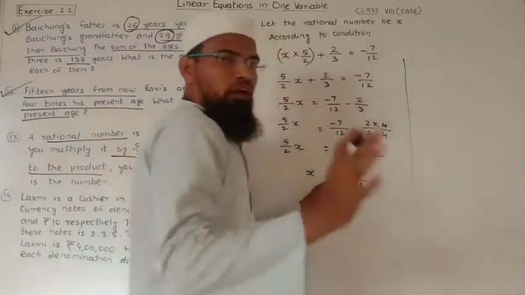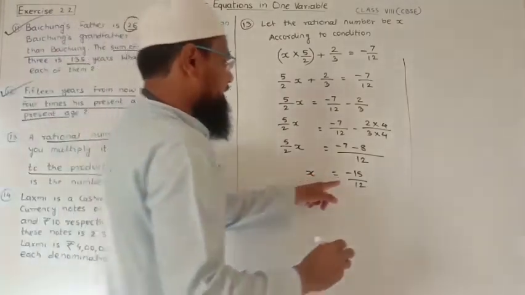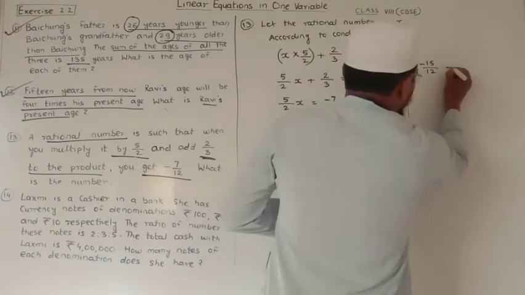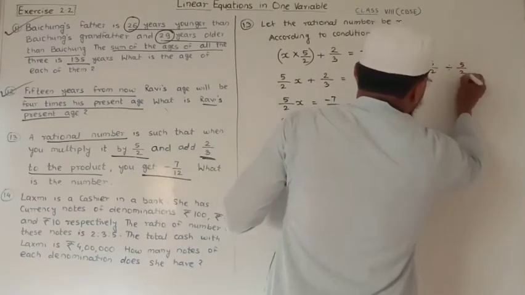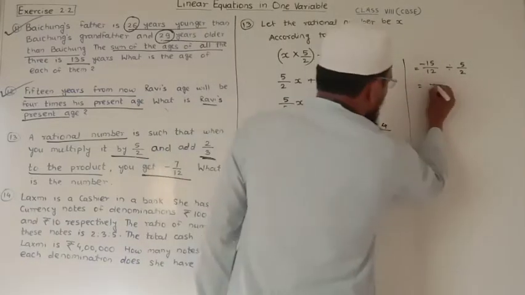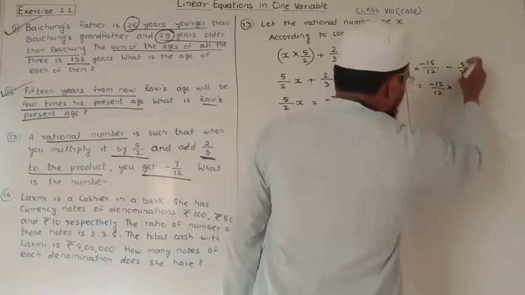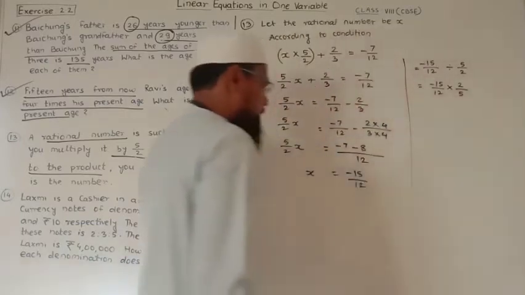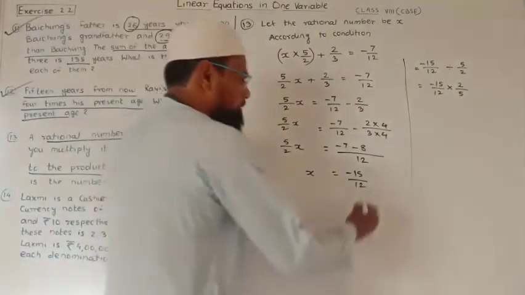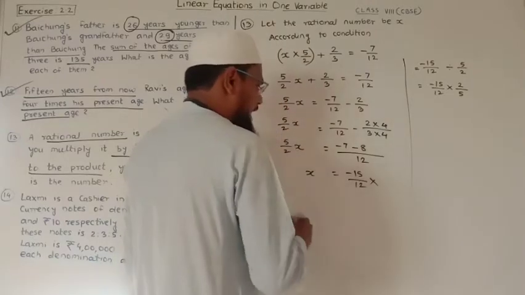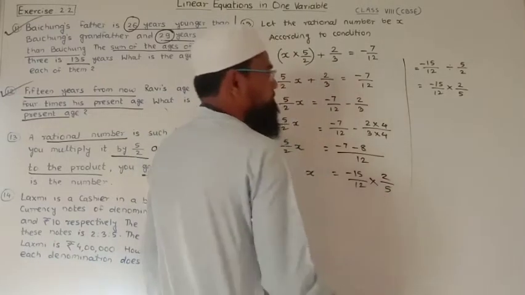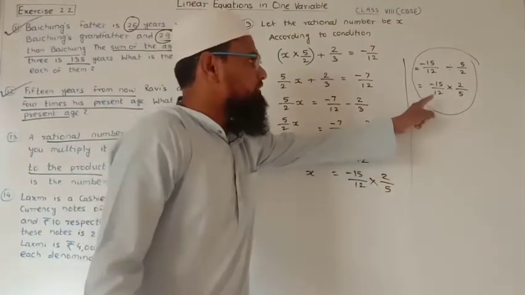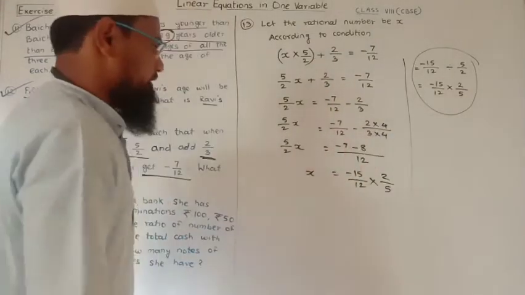We already learned in the previous class that minus 15 upon 12 divided by 5 upon 2 is minus 15 upon 12 into the reciprocal of 5 upon 2, which is 2 upon 5. So we can directly multiply it by 2 upon 5. This is the basic which we already studied in the previous class.